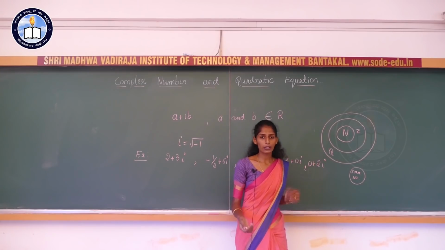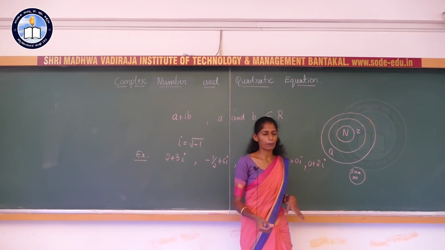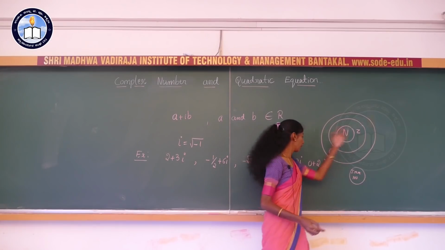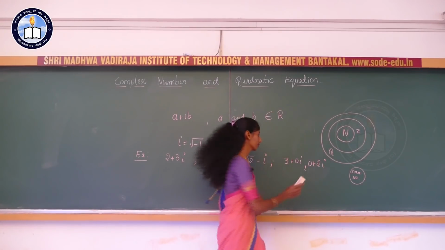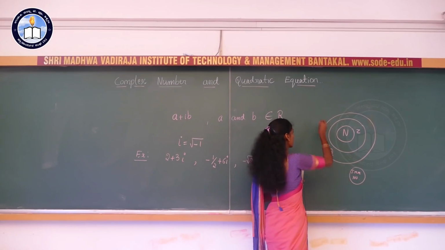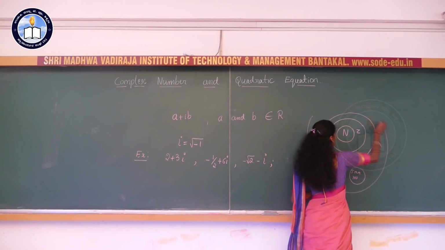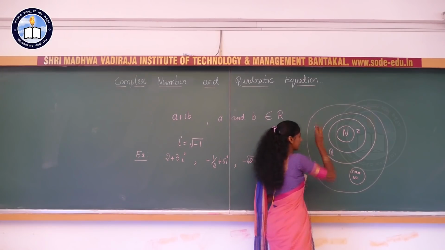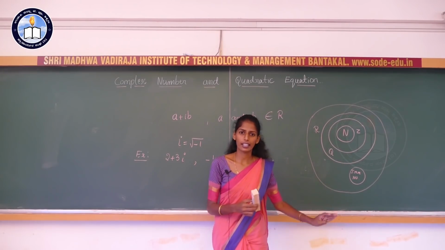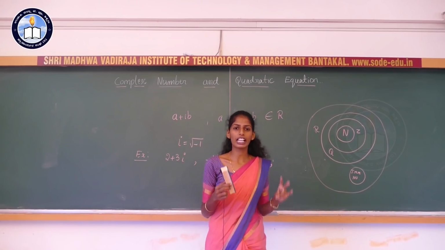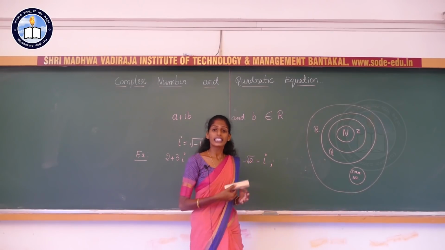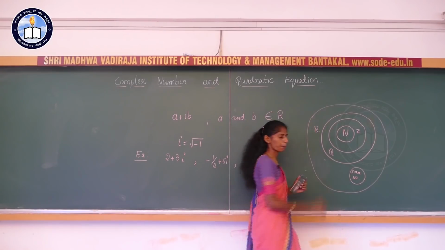All these values are called irrational numbers. And for this whole, the real numbers are a bigger set compared to all these sets. We can say that natural numbers, integers, rational numbers and irrational numbers are all subsets of real numbers.